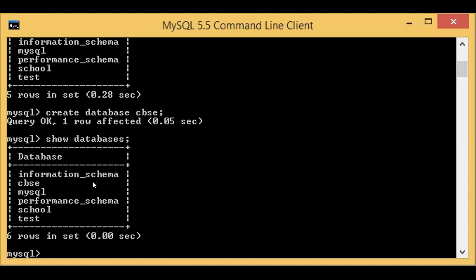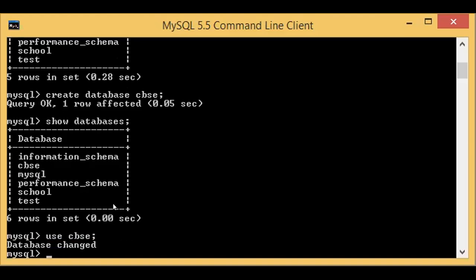Now I am going to use the database, that is, I am going to get into the database. Use CBSE. You see the output: database changed. Previously it must have been another database. Now I selected this database, so it shows the message database changed. Now you are eligible to create a table.